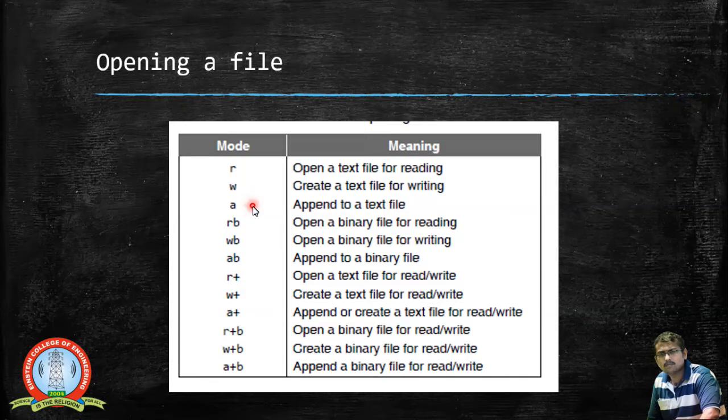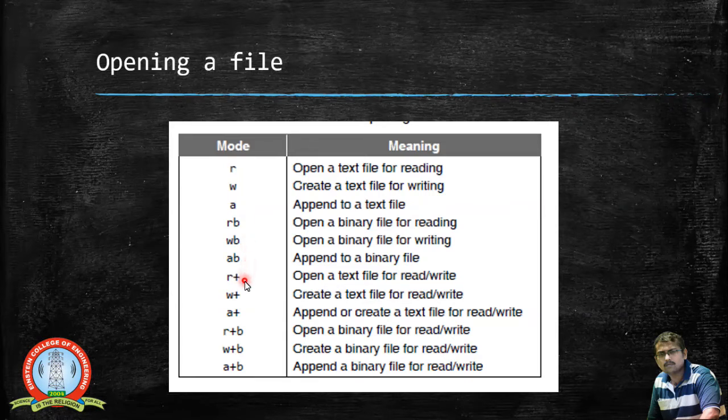Similarly, appending to a file means some contents may already be present in the file, and you may need to add some more content, so you can use the append mode. And these RB, WB, AB correspond to binary files. So RB opens a binary file for reading, WB is for writing inside the binary file, and AB is for appending inside the binary file.